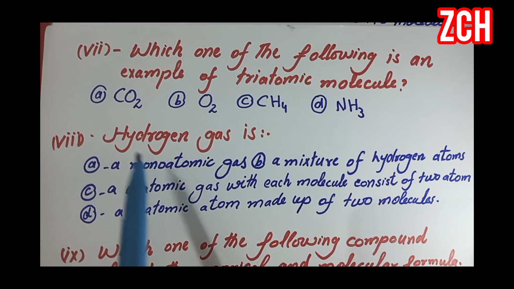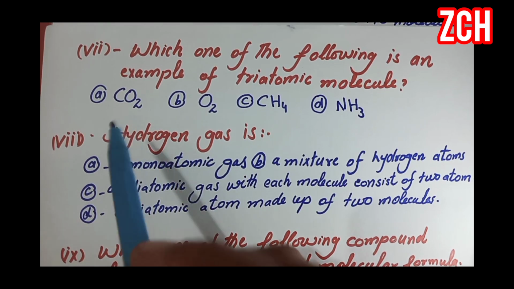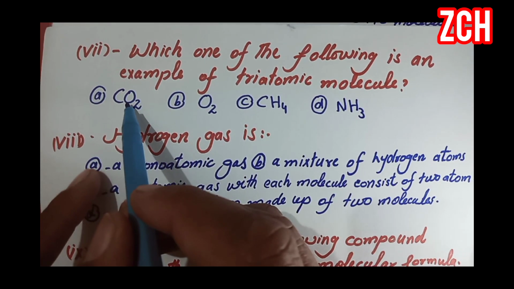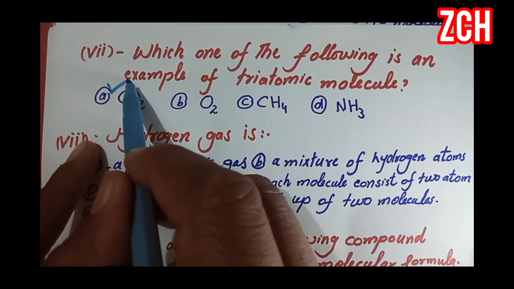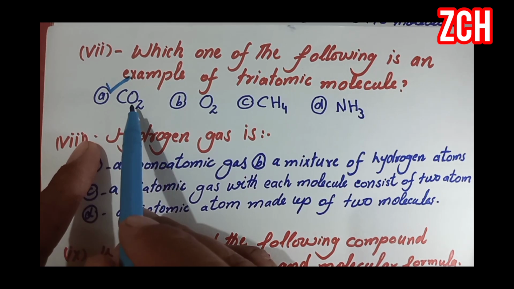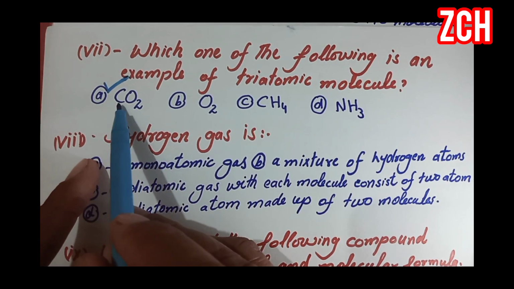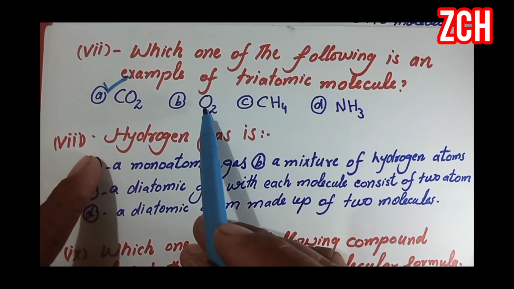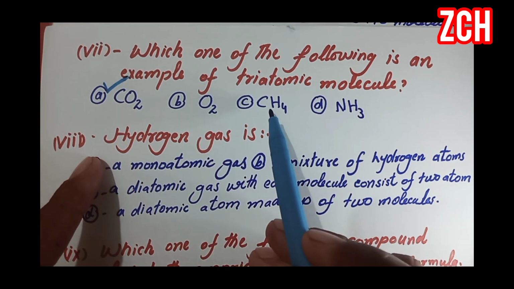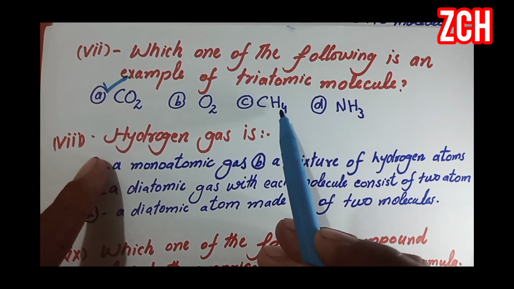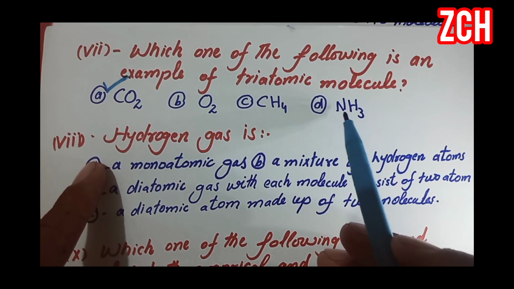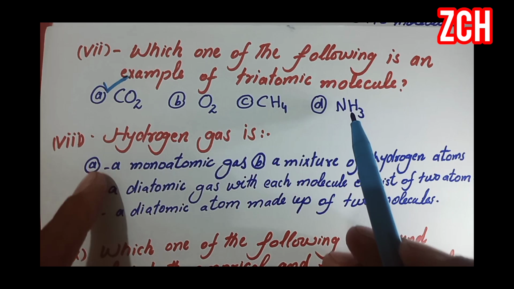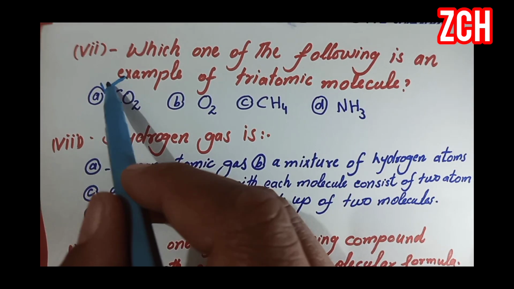We can see that carbon dioxide consists of 3 atoms. So option A is correct. Oxygen contains 2 atoms, CH4 contains 5 atoms, and ammonia contains 4 atoms. So option A is correct.